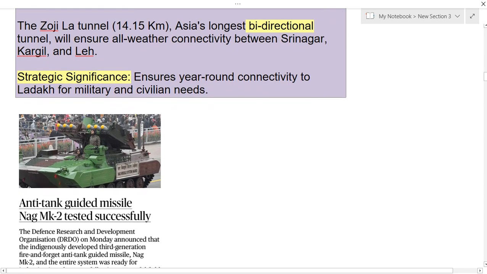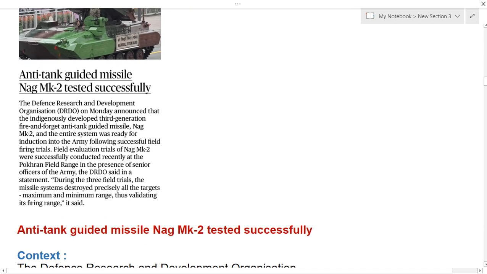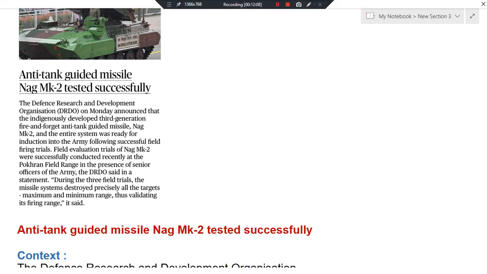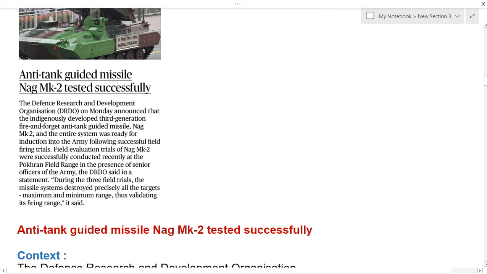And here this is also very useful for both military as well as civilian purposes. So these are some important things that you have to see from this article. And now let us see the next topic. It is about anti-tank guided missile NAG Mk2 tested successfully.